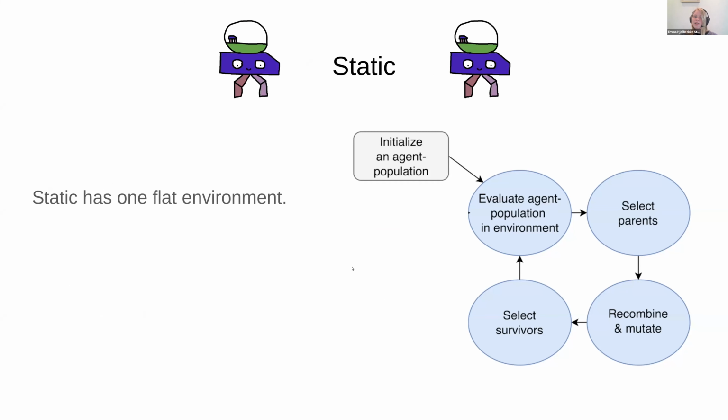Last is static, our baseline. Our baseline has no environmental change. It only has one flat environment that never changes. Here we see our evolutionary algorithm in blue again. For static, there is only one flat environment, so there is no need to change the environment that the individuals are evaluated in.